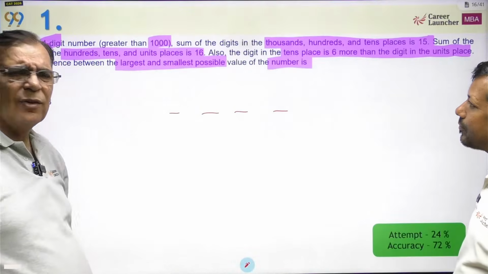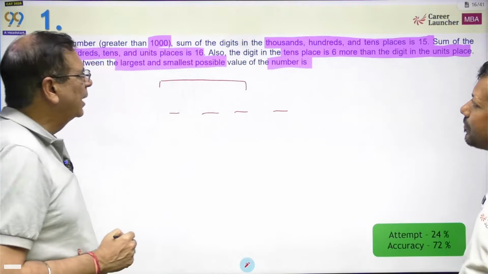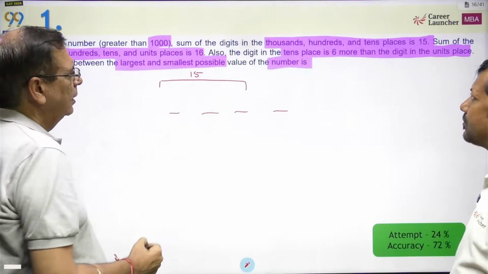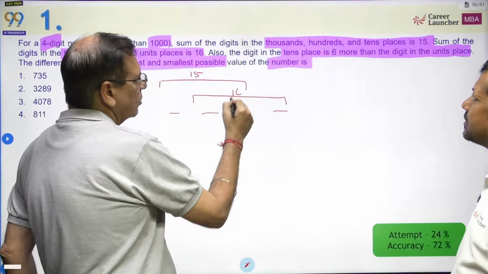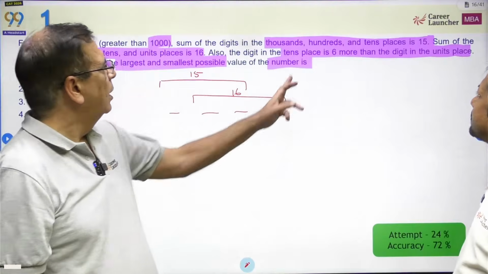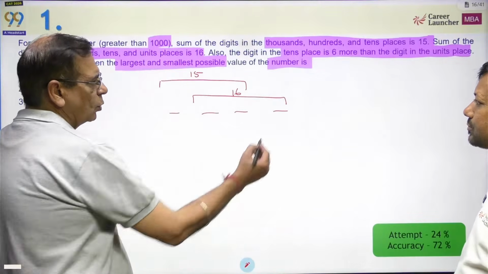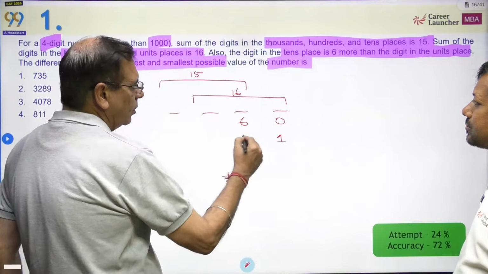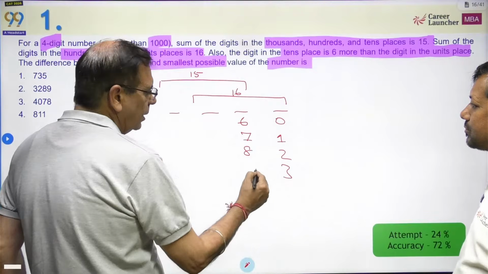I'll start checking the cases. What have I been given? I've been given that the sum of these 3 digits is going to be 15. And the second thing I've been given is sum of these 3 numbers is going to be 16. Third thing which is given is the digit in the tens place is 6 more than digit in the units place. So if this is 0, this will be 6. 1, 7, 2, 8, 3, 9.